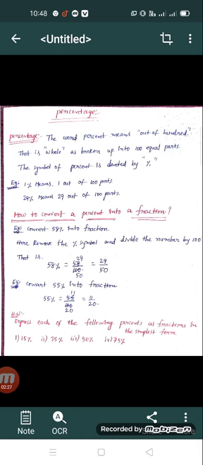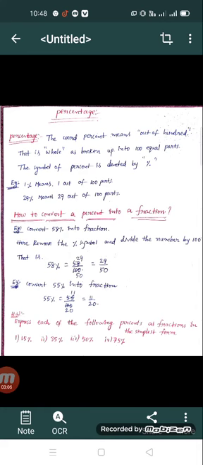For example, we convert 58% into a fraction. Firstly, the percentage symbol is removed and we divide the number by 100. So 58 percent is equal to 58 by 100. Where the percentage symbol is removed, after that we divide the given number by 100.